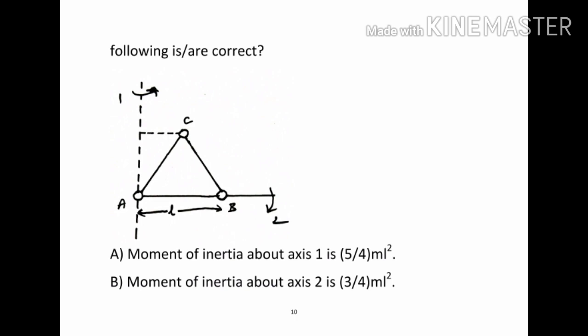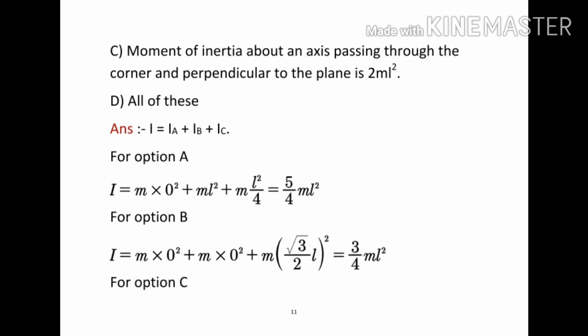Axes of rotation are given as 1 or 2, and the options are: option A, moment of inertia about axis 1 is 5 by 4 ml square; option B, moment of inertia about axis 2 is 3 by 4 ml square; option C, moment of inertia about an axis passing through a corner and perpendicular to the plane is 2 ml square; and option D, all of these. And to find the moment of inertia about any axis for this three particle system, the general formula is taken